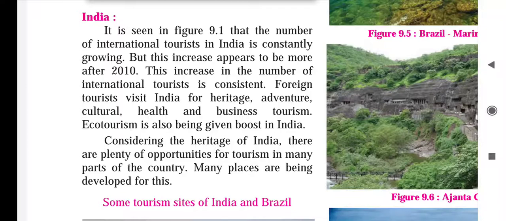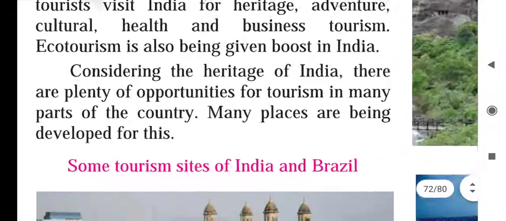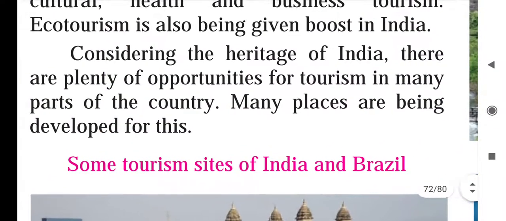Again, ecotourism is also developing in our country. It is also giving a boost. Ecotourism means what? To enjoy the beauty of nature but without harming it. We have to conserve it. So considering the heritage of India, there are plenty of opportunities for tourism in many parts of the country. Many places are being developed for this. So see, in the tourism industry, a number of job opportunities are available. Employment is going to the local people. So many places are being developed for this purpose.